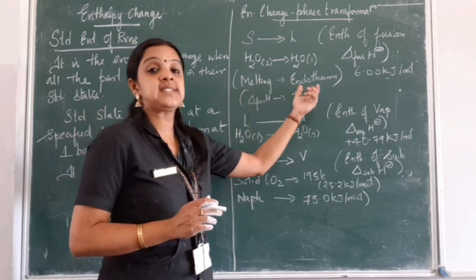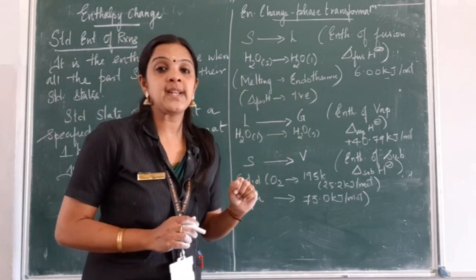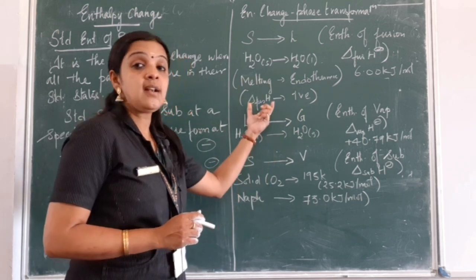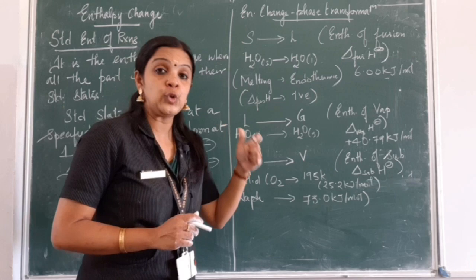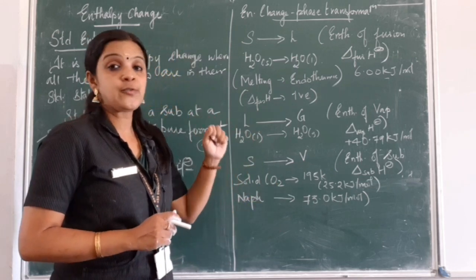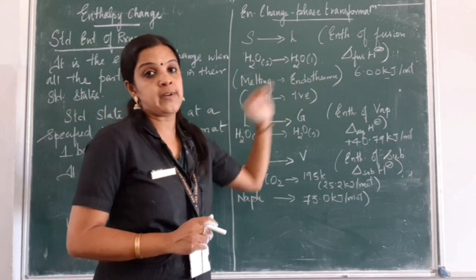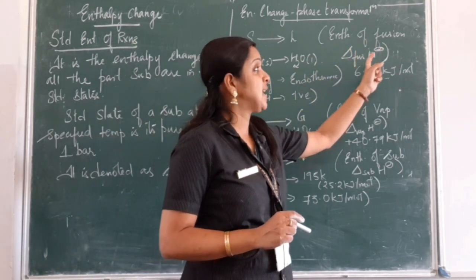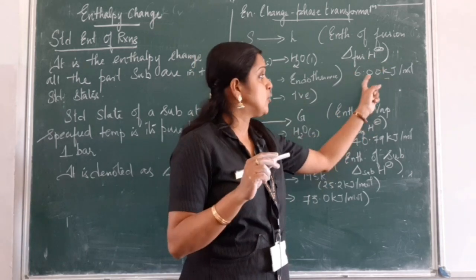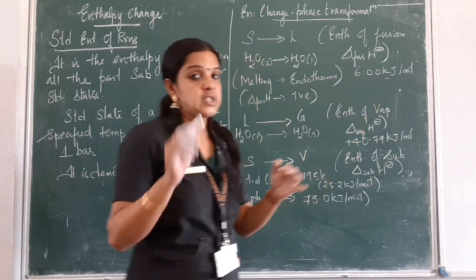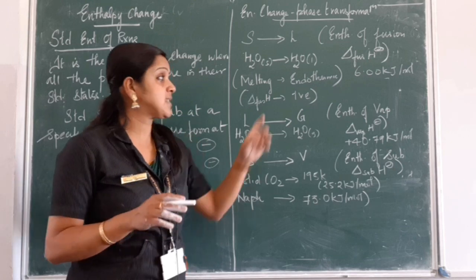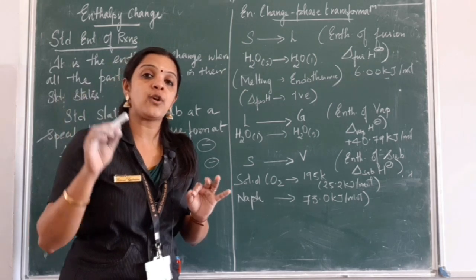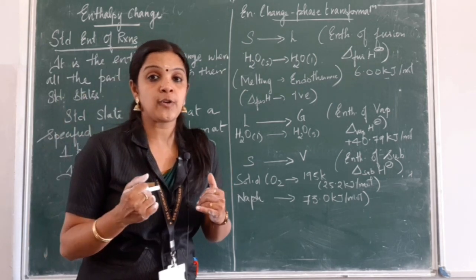That melting process is an endothermic process, which means there is an intake of heat, absorption of heat. So del H, the enthalpy of fusion, which is the transformation of a solid phase into a liquid phase, is denoted by del fus H with the standard symbol, which is 6 kilojoule per mole, which will always be positive because it is an endothermic reaction. So enthalpy of fusion will always be positive since it takes place with an absorption of heat.